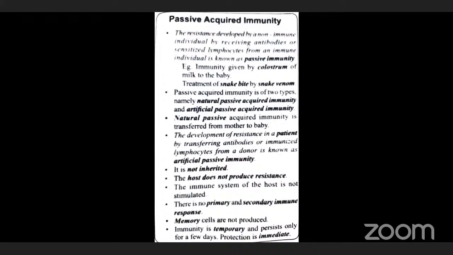The colostrum gives protection to the newborn as it is rich in IgA antibody, because that IgA is present in the mother milk. So kindly note it, that is also an important question. IgA, immunoglobulin A, is present in the mother milk. IgG will be transferred through the placenta, others not transferred. Clear?